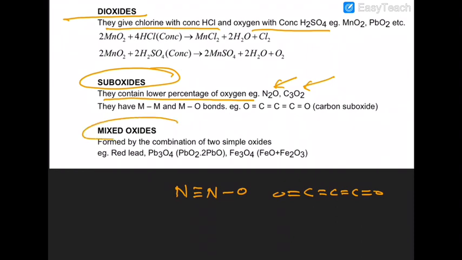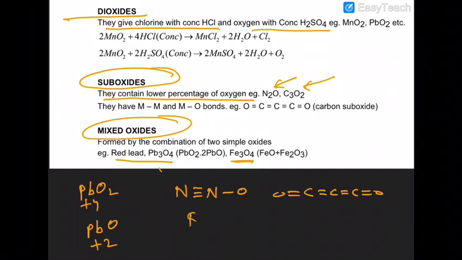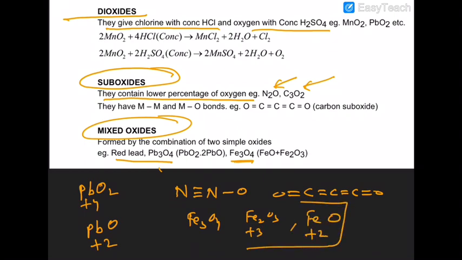Then you have mixed oxides. Red lead, that is popularly known as Sindoor, is actually a mixed oxide. In that, PbO2 has lead in the plus 4 state and PbO has lead in the plus 2 state. Similarly, in magnetite ore, Fe3O4, you have Fe2O3, that is iron in plus 3 state, and FeO, iron in plus 2 state.